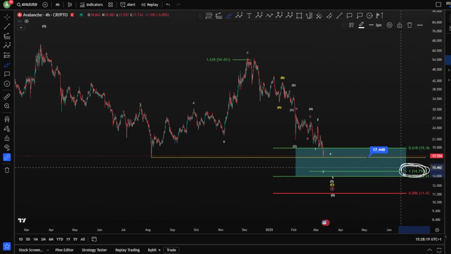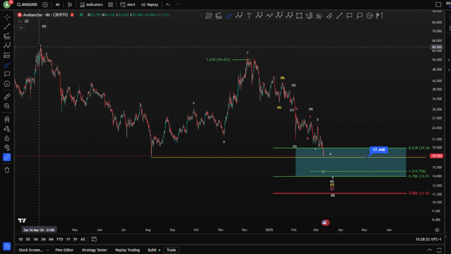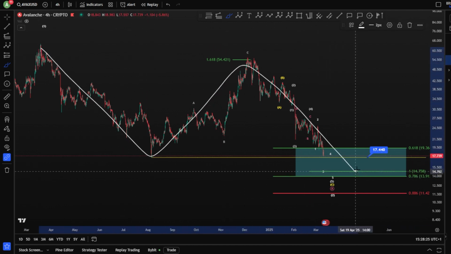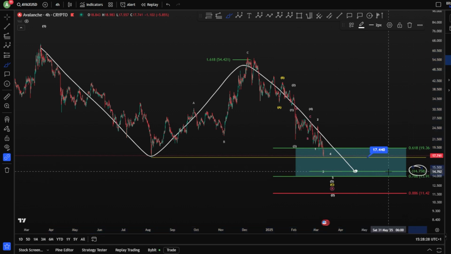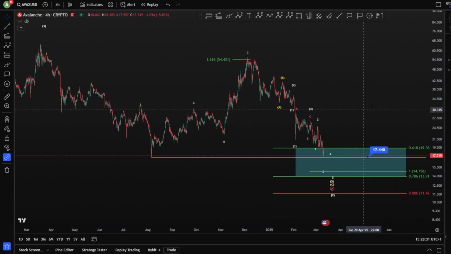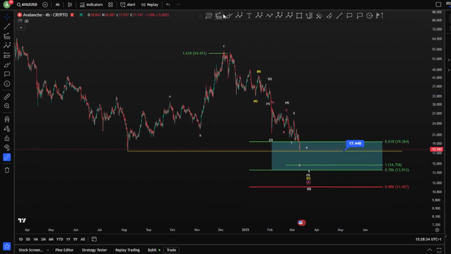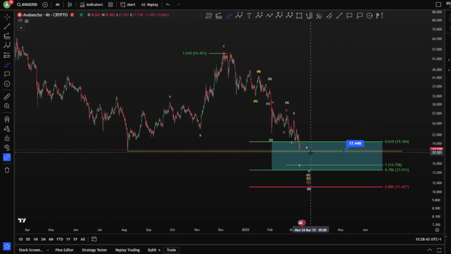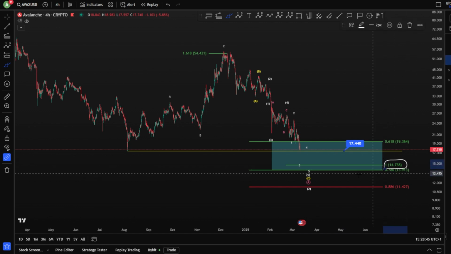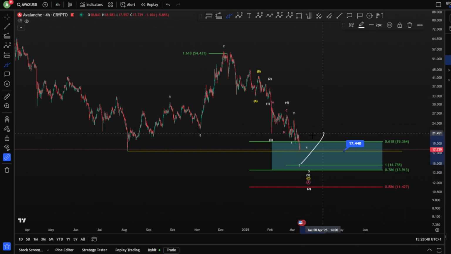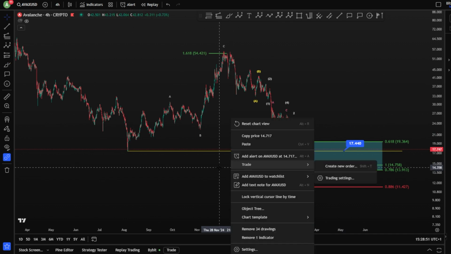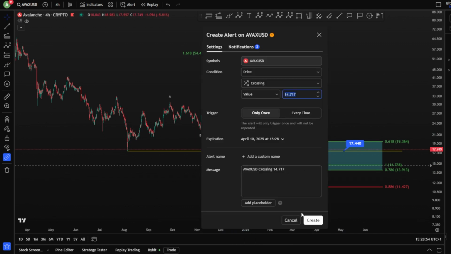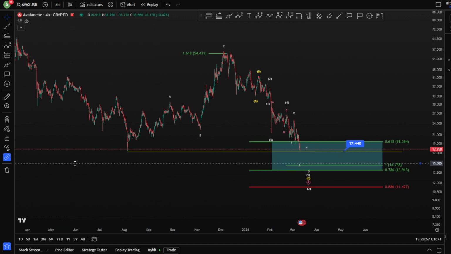The target that I'm really taking aim at is the A, B, and a C 1-to-1 fib level, which is at $14.75. This is exactly in confluence with our blue box, which are the fib levels for a wave 2 and also the fib level for a wave ABC zigzag here moving higher. So the $14 is the target. I'm aiming at it, and we're going to see what's going to happen. I'm going to put also my alarm here for it, so in case we hit it, or even a little bit before it. So these are the scenarios.